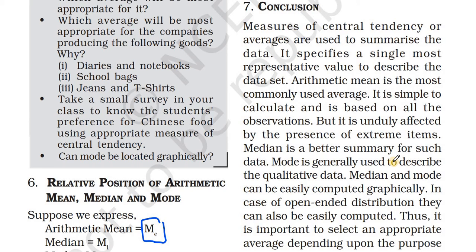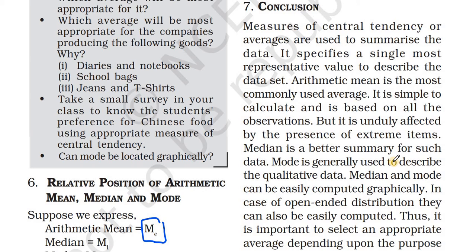There is an empirical relationship between the three measures of central tendency: 3 median equals mode plus 2 mean. Then what about the mean? The most popular measure is the mean. It is unique, there is only one answer, and it is useful when comparing sets of data.